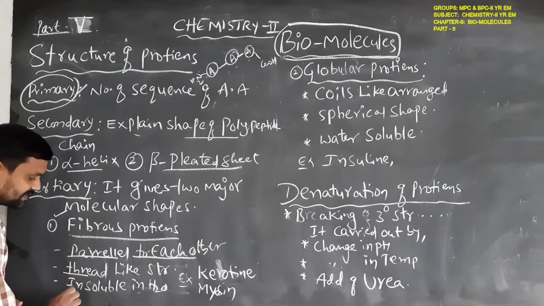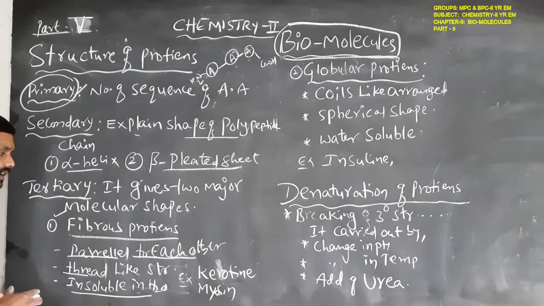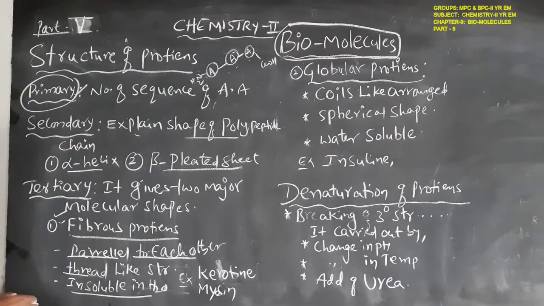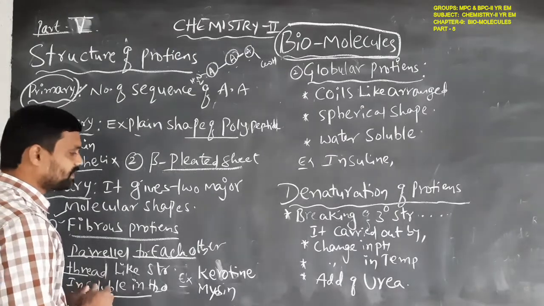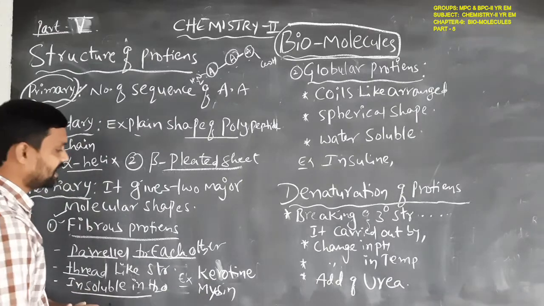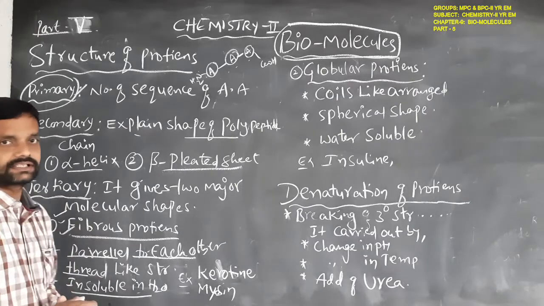And fibrous proteins are insoluble in water. These are the properties of fibrous proteins. Examples of fibrous proteins are keratin and myosin.